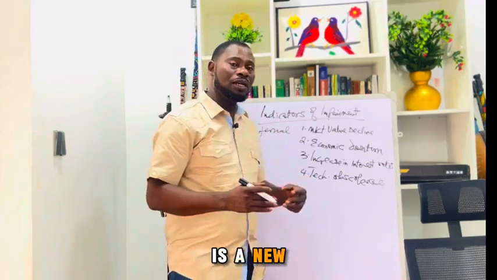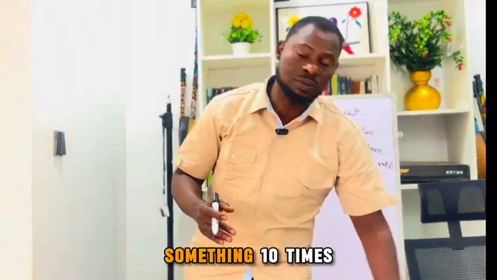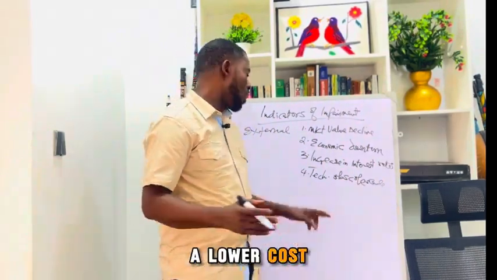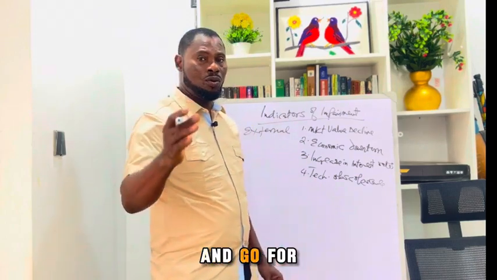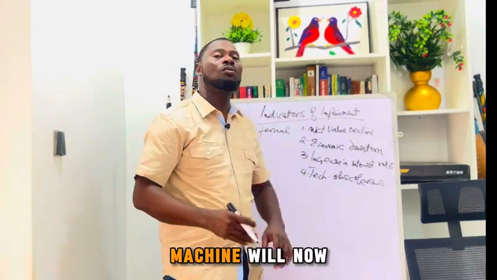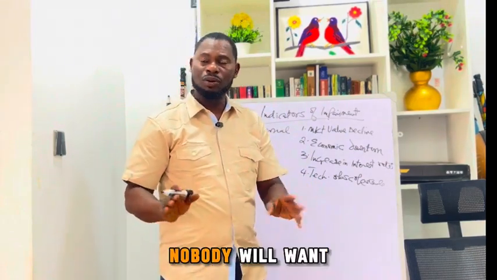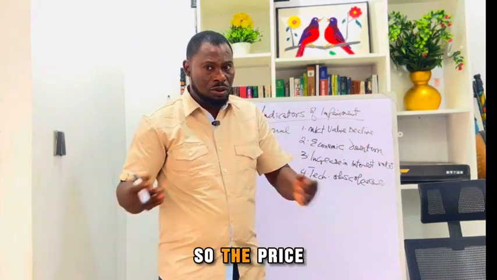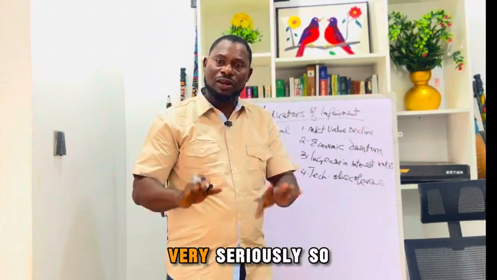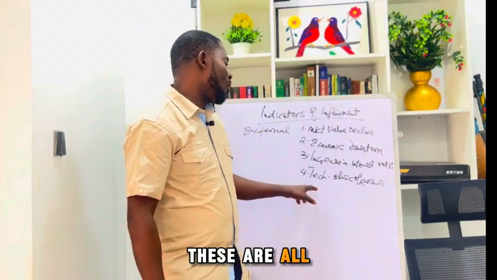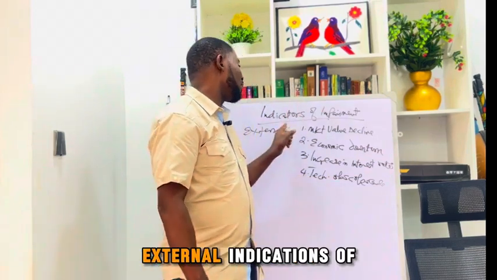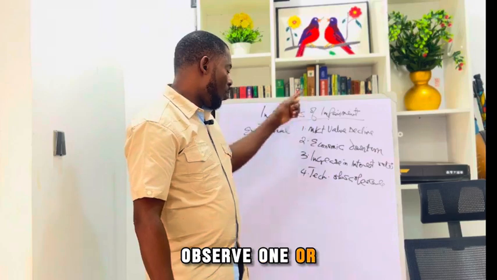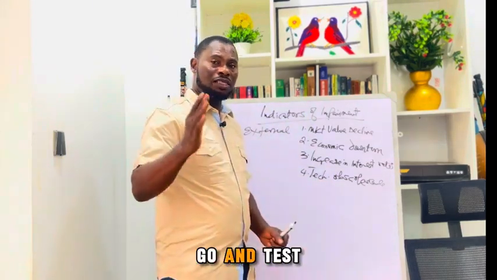So if there's a new machine that can produce something 10 times faster, or produce more quantity at a lower cost, people will abandon the old machine and go for the new machine. And that old machine will now become obsolete. With time, nobody will want to use it at all. So it might be brand new, but nobody needs it. So the price will drop very seriously. So these are all external indications of impairment. When you observe one or all of these, you have to go and test for impairment.